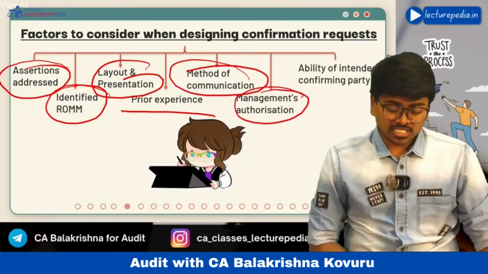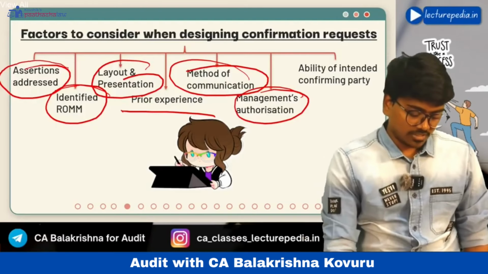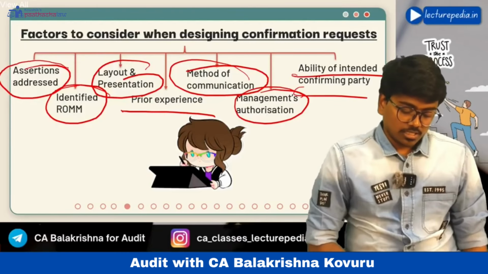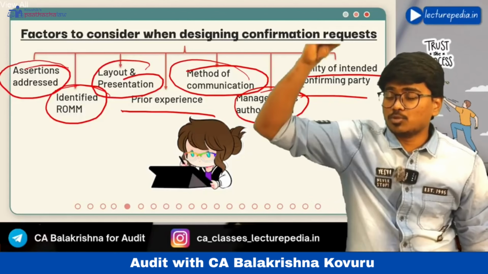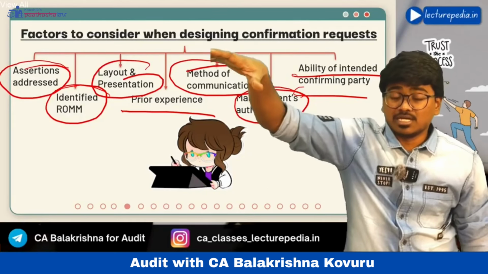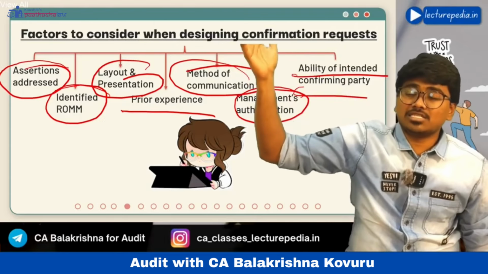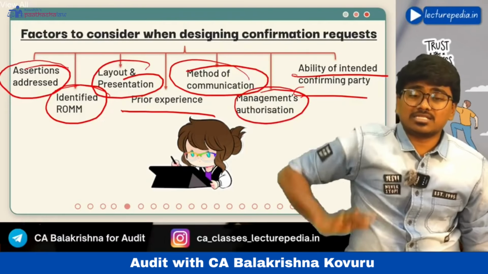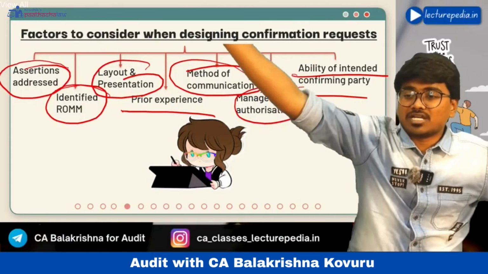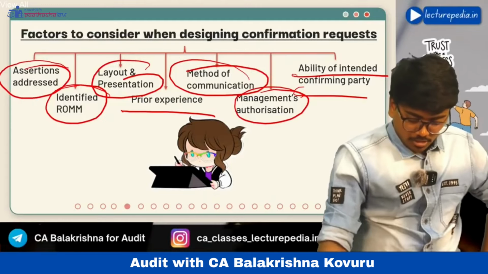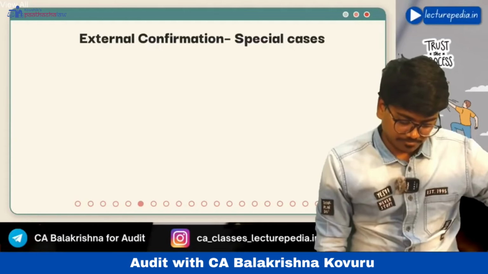And management's authorization, whether management is authorizing you to send the confirmation request, and the ability of the intended confirming party. You should also consider whether the person to whom you are addressing the confirmation request has the capability, the capacity, to provide the information that has been asked by you. That means you should also consider the ability of the confirming party. All this you need to consider while designing the confirmation request.